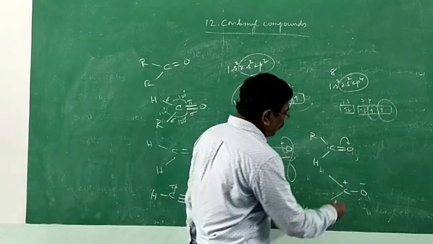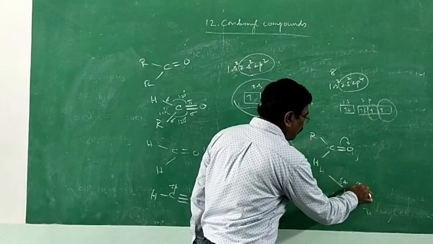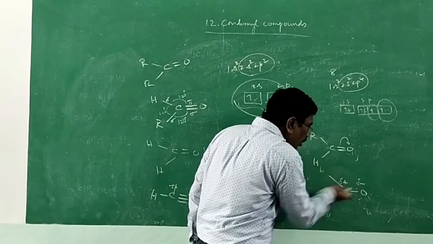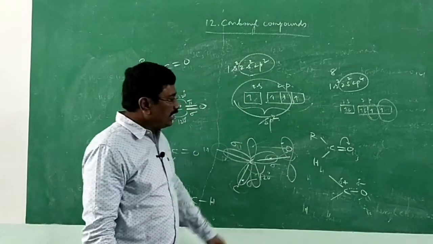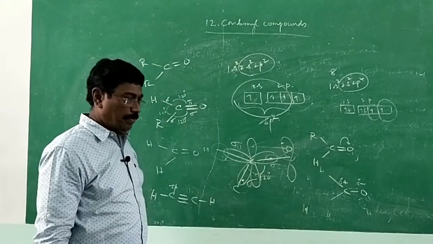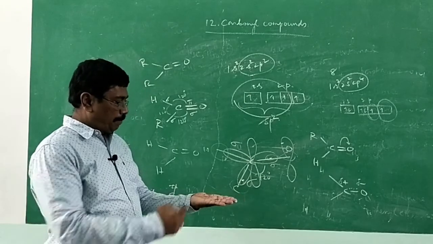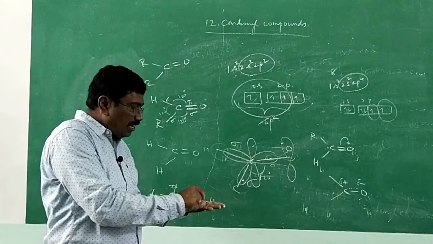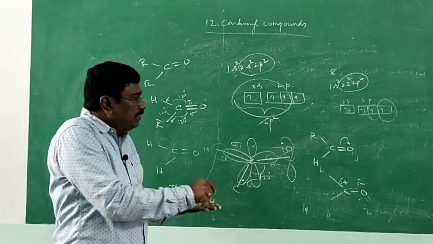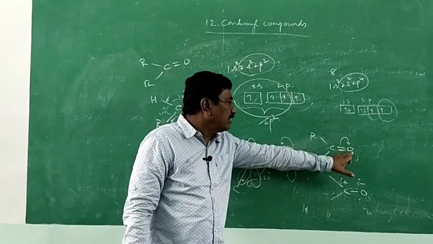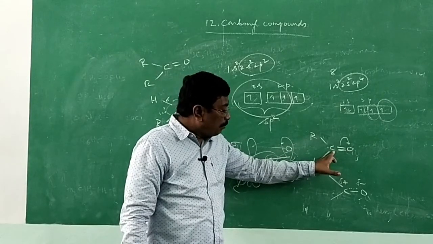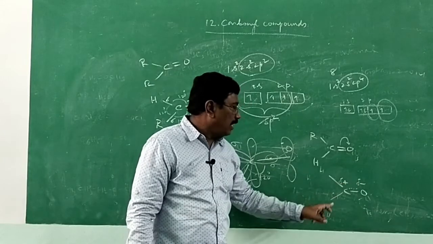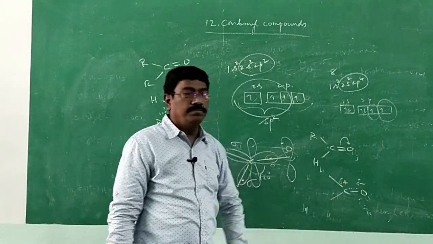Otherwise also it will have delta plus, delta minus. The electron pair will be slightly migrated towards oxygen. It is because of this nature, it is in one plane, pi bond above the plane and below the plane, and that electrons can be migrated towards oxygen because of higher electronegativity of oxygen and higher electropositive nature of carbon. The bond is slightly migrated towards oxygen. I mentioned delta plus, delta minus.